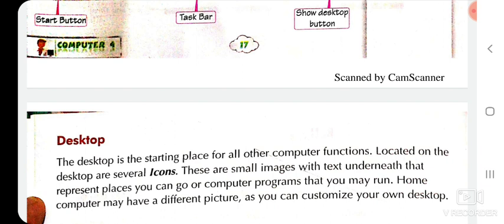Here it means when we switch on the computer, the first screen that appears after booting is called desktop. On the desktop, icons, start button, taskbar, these things are located. In a home computer, you can customize your pictures according to your choice.